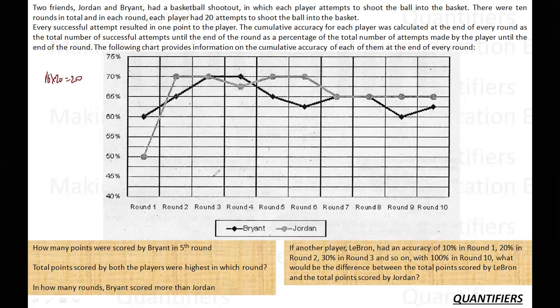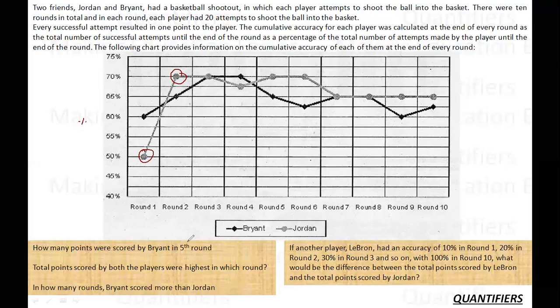Now, the cumulative accuracy of each player was calculated at the end of every round. So cumulative accuracy is collected, which is an interesting point. Cumulative accuracy means accuracy up to that point out of the total shots. So if I'm talking about round 1, this accuracy is out of 20. If I'm talking about round 2, this accuracy of 70% is out of 40 shots. After 2 rounds, there will be 40 shots, and then this is the accuracy. So this is the kind of set we have.